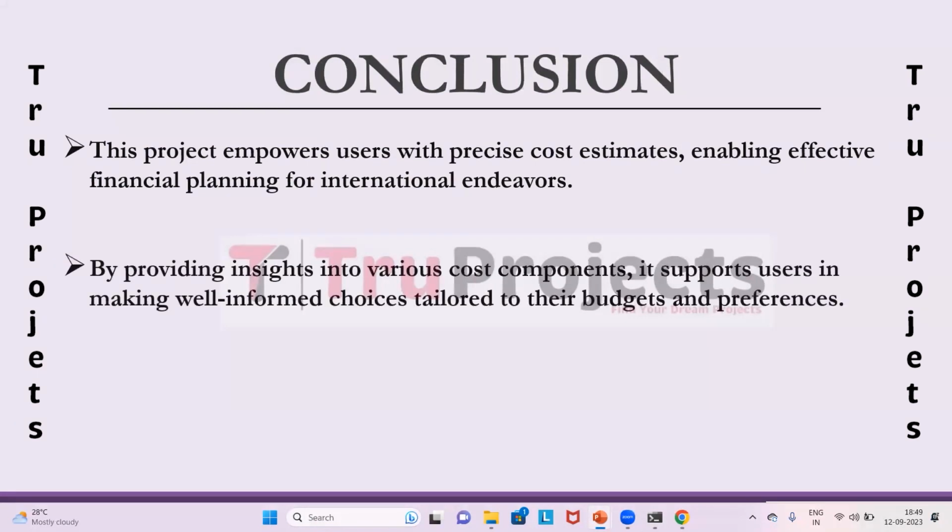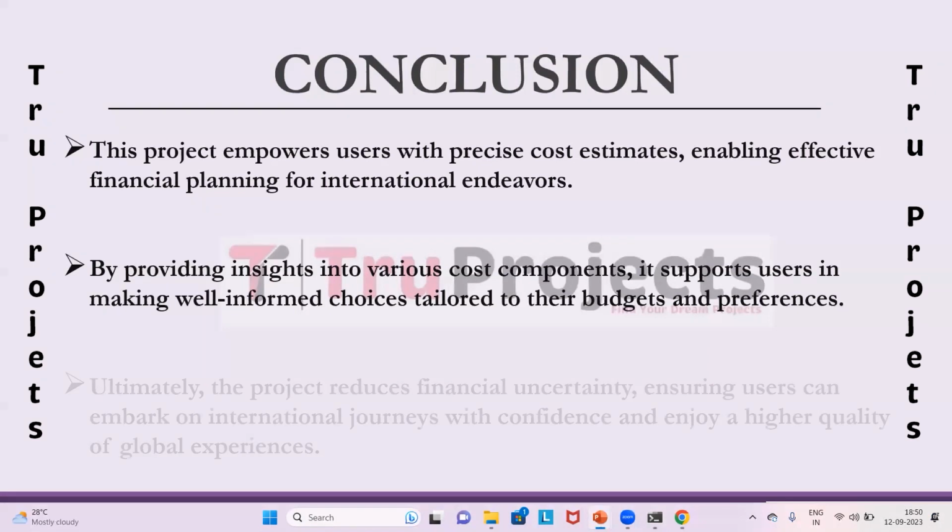In an era of global mobility and diverse international opportunities, making well-informed choices is paramount. This project, through its data-driven precision and transparency, contributes significantly to informed decision making. Users can gain insights into various cost components, including housing, transportation, food, and entertainment, allowing them to tailor their plans to match their financial capabilities and preferences.